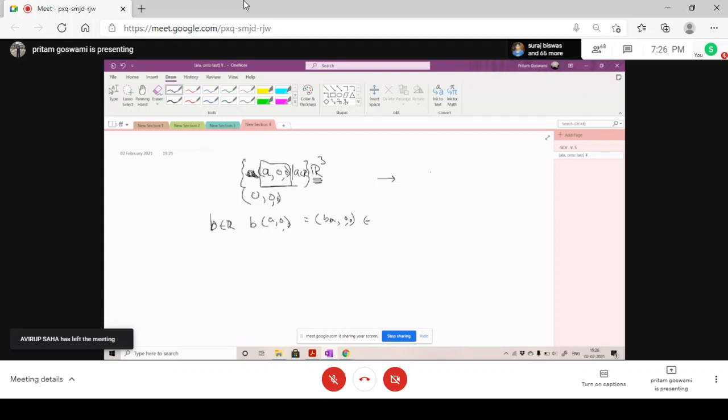Clear? So basically, what is R3? R3 is basically this three-dimensional space, and A, 0, 0 basically is a line passing through origin.